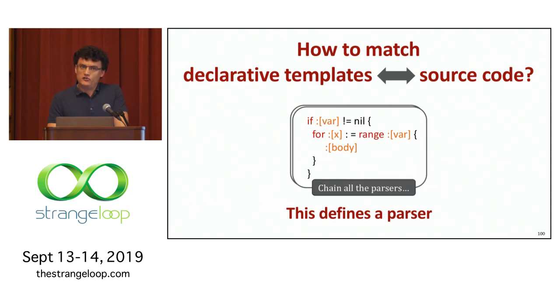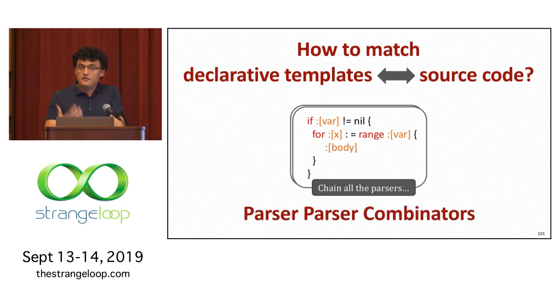When we chain all of these parsers, now you have one single parser that expresses exactly what you're interested in matching here, and you can just run it on the source code. If that parser succeeds, you've matched something, and now you can rewrite. And so that's the underlying reason why I call this Parser Parser Combinators, because you have one parser combinator that produces other parsers to match the underlying syntax. And one interesting side effect of this is that there is no definition of an AST here at the code level. There's only functions and parsers that define what you're interested in matching.